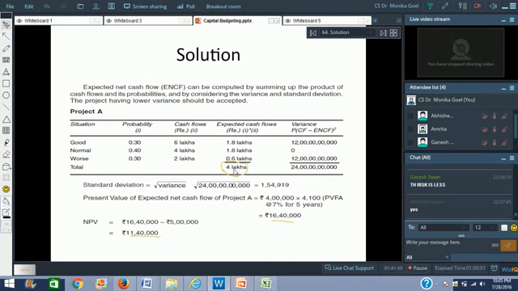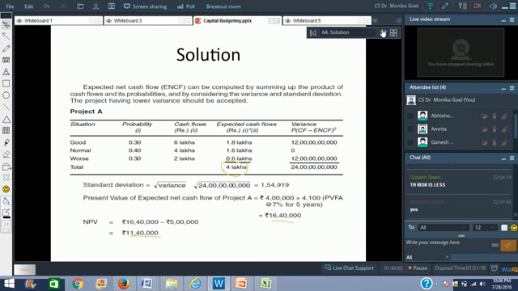Now x is here 6 lakhs, x bar is 4 lakhs. So 6 minus 4 whole square, that is 2 lakhs. 2 lakhs whole square multiplied by 30%. Here 4 lakhs minus 4 lakhs is 0. So the entire calculation becomes 0. 2 lakhs minus 4 lakhs whole square multiplied by 30% again becomes 24 crore, I think.